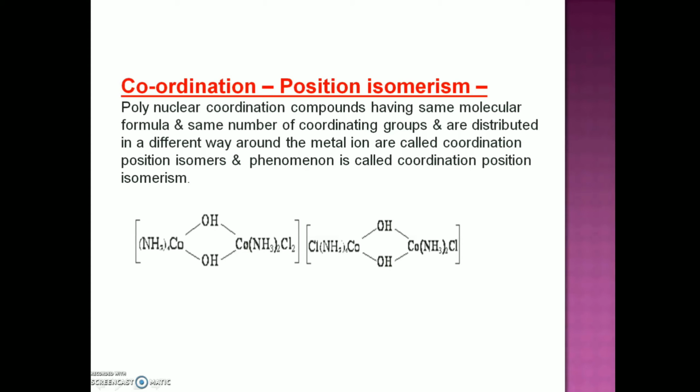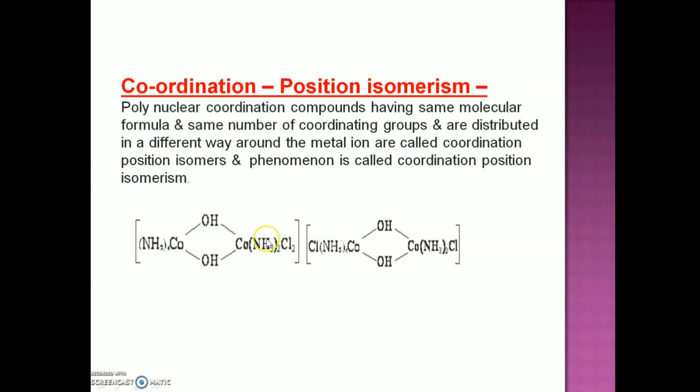A special type of coordination isomerism occurs due to the difference in the placement of ligands in a bridged complex. That is called coordination position isomerism. Here the exchange of ligands takes place between the bridges. For example, [(NH3)4Co(OH)2Co(NH3)2Cl2].